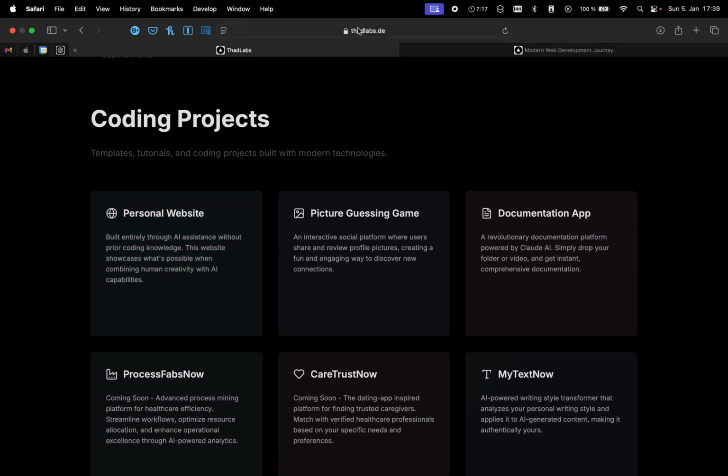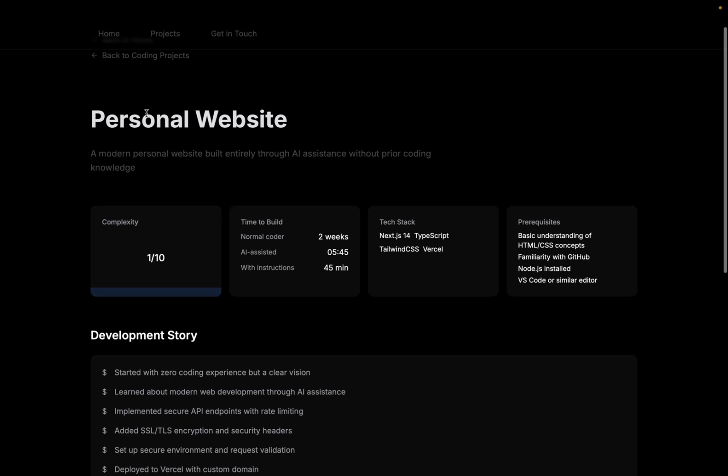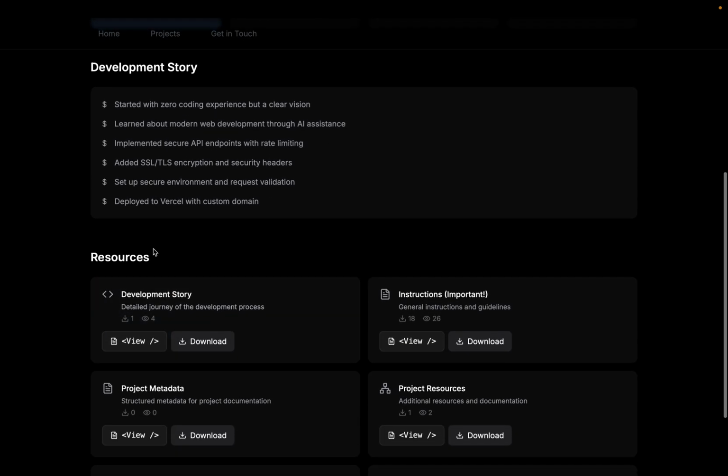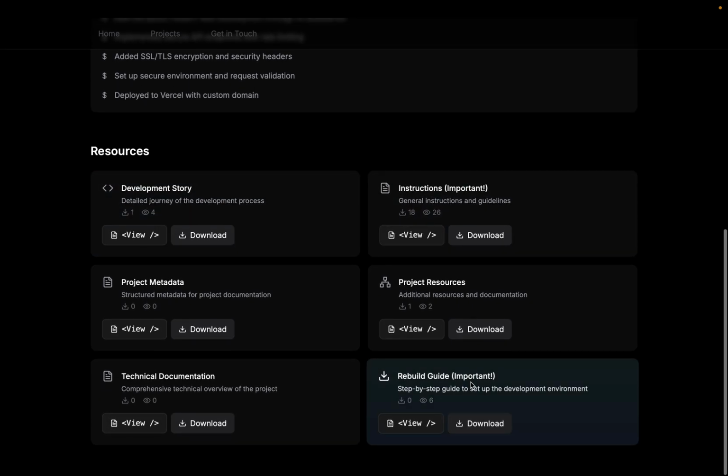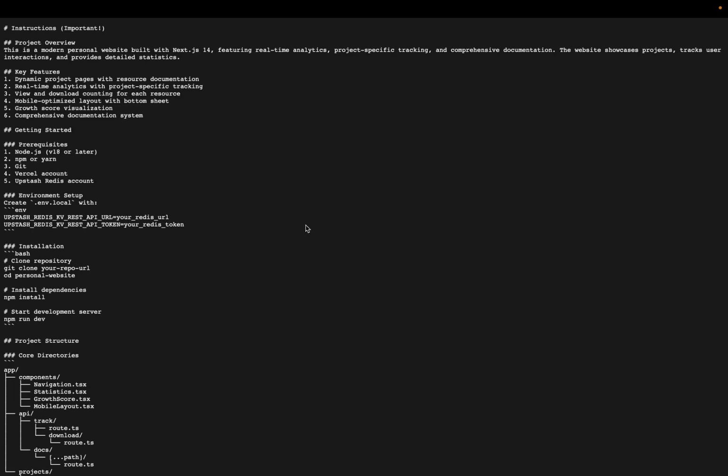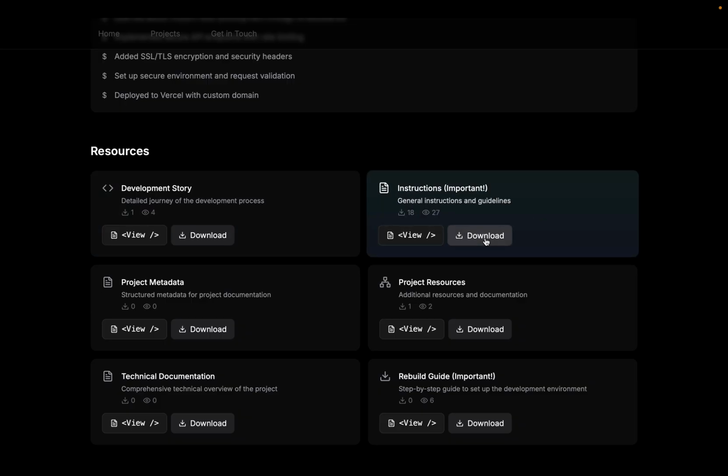You can of course find this live website also under this URL, and you will find every one of the documents there too. The personal website has some information about how to build this. It's not very complex. For me, it took about 5.5 hours, and for you, it's going to take about 1 hour because you have all the instructions. All the instructions are found under resources, and it's really important to say that you have these instructions and this rebuild guide, which you can find directly under view, or you can even download by clicking this button. Basically, these instructions are the template you're going to use to build your own website.